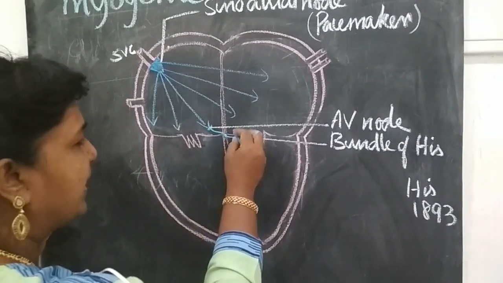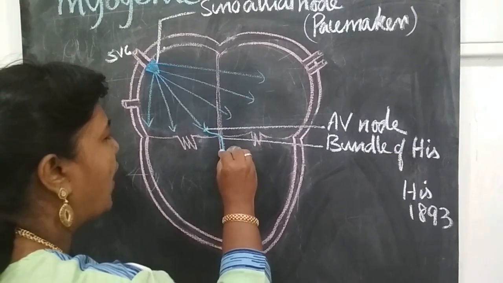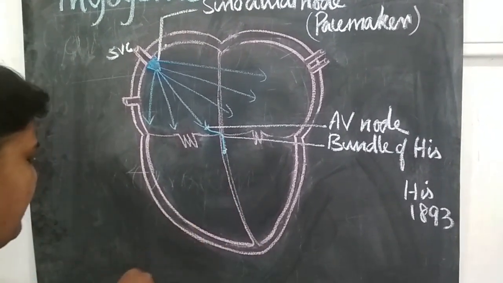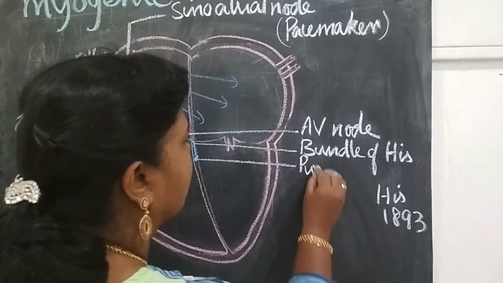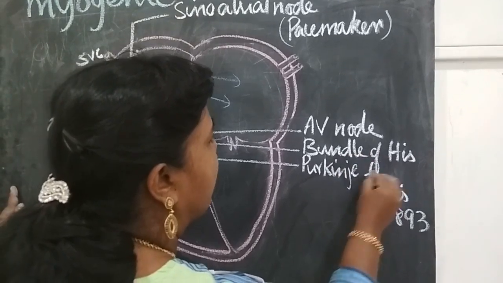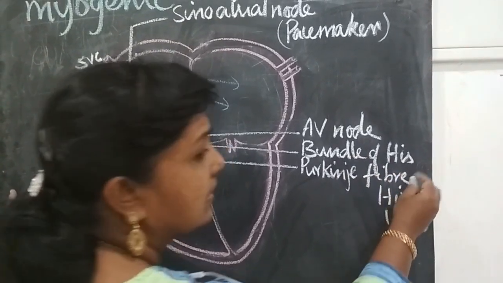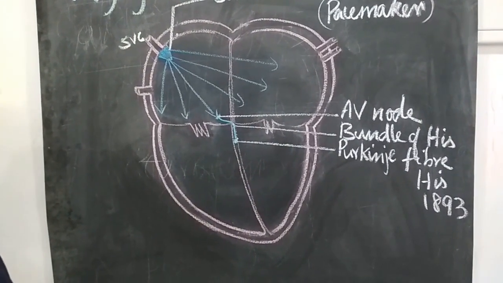This bundle of His again moves downwards and there forms the Purkinje fibers, which were discovered by Purkinje.